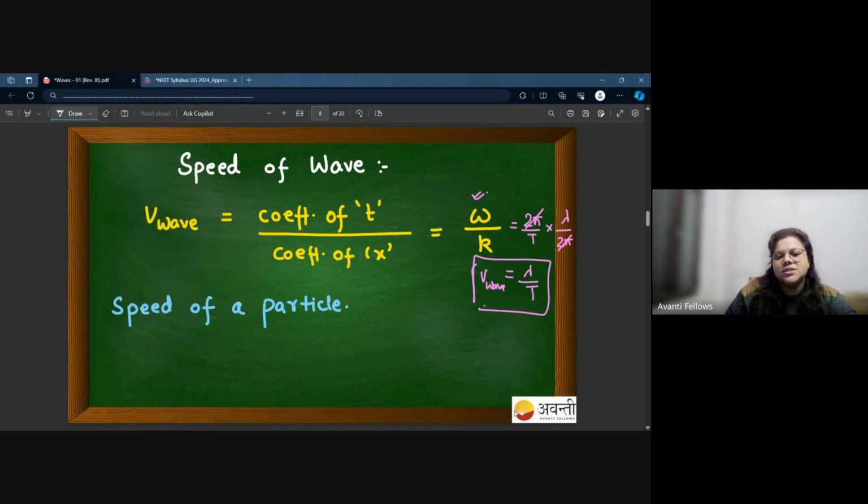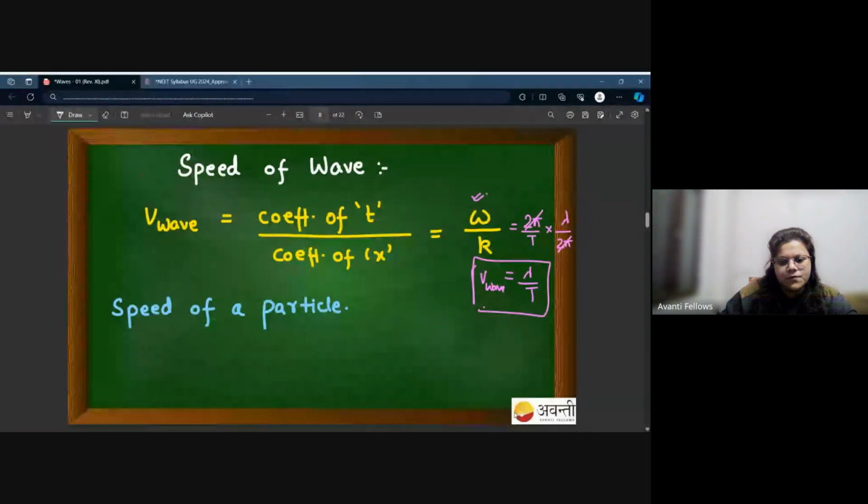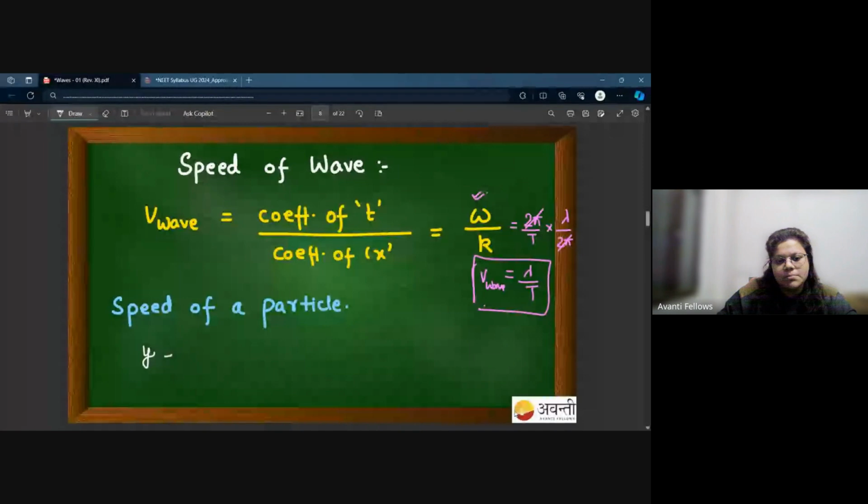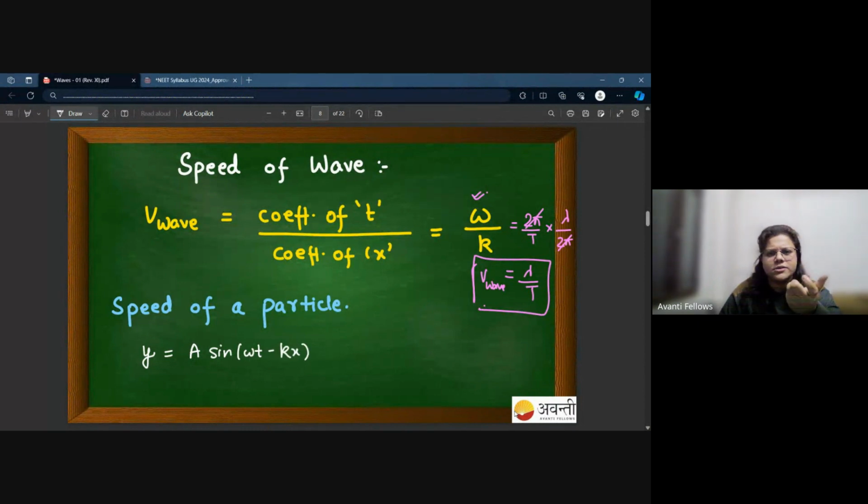How do we calculate the speed of a particle? I gave you an equation of a wave which talks about the displacement of a particle. If it is the displacement of a particle, you can either write a phi or not. It's just a constant, so it will not make a lot of difference in this calculation. So you can ignore it. For timing, if they gave you some initial phase, then please consider it.